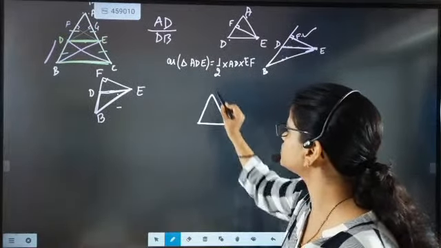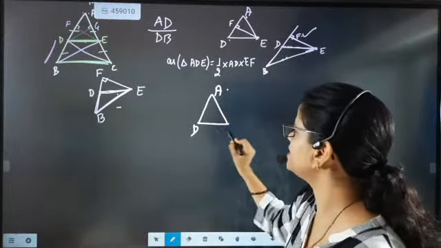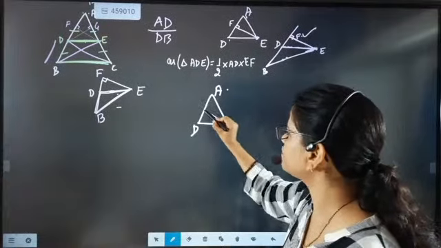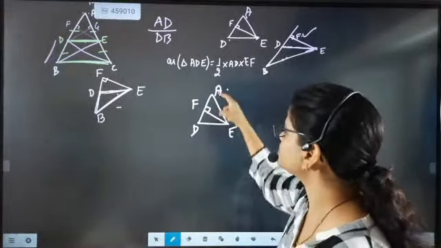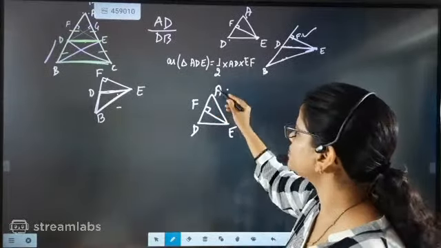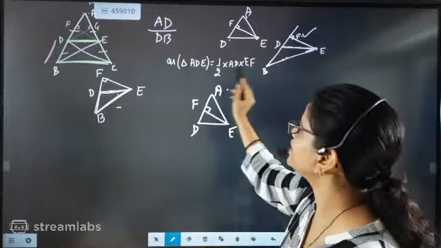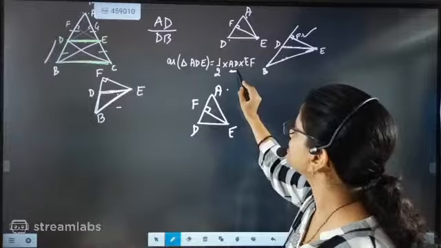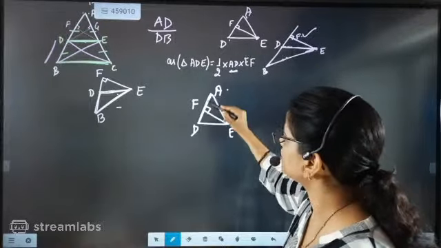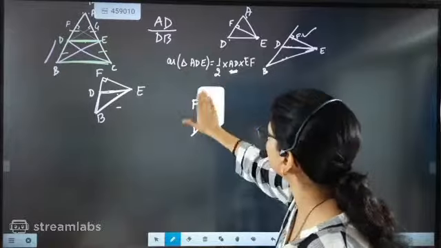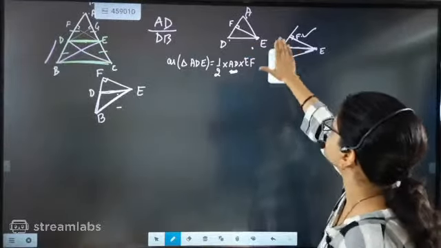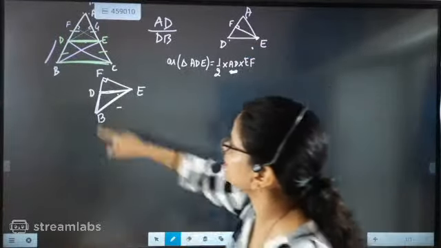My focus was first this side ADE, and for that beta we have drawn a construction, and we have written this perpendicular. So EF is perpendicular to AD. What will be the area of triangle ADE? Area of triangle ADE is half, base is AD, height is EF. So the first, upper triangle we have taken, then the lower side contains DB.